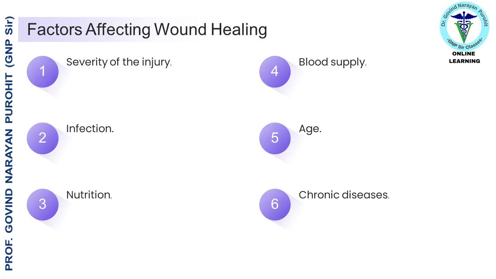Severity of the injury. Larger wounds take longer to heal. Infection. Infection can delay healing and increase the risk of complications. Nutrition. Adequate nutrition, especially protein and vitamin C, is essential for wound healing. Blood supply. Good blood flow to the wound is crucial for delivering nutrients and oxygen and removing waste products. Age. Wound healing slows down with age. Chronic diseases. Conditions such as diabetes and chronic kidney disease can impair wound healing.